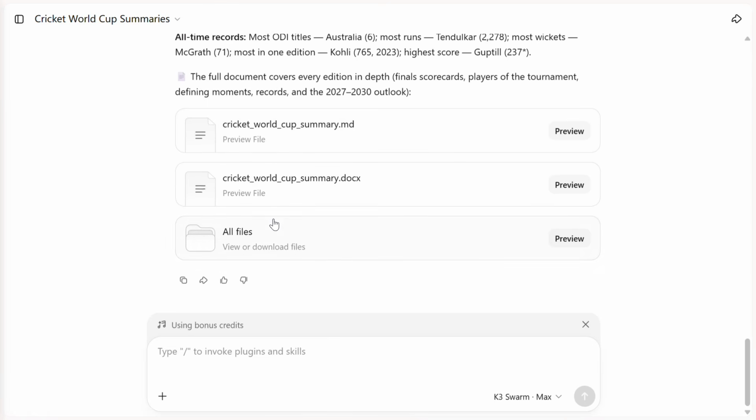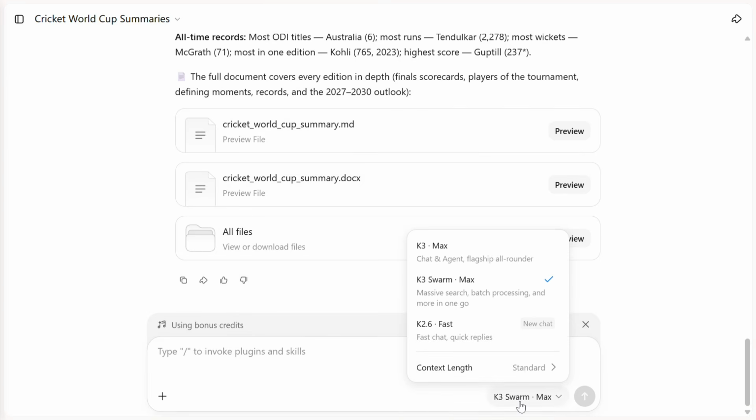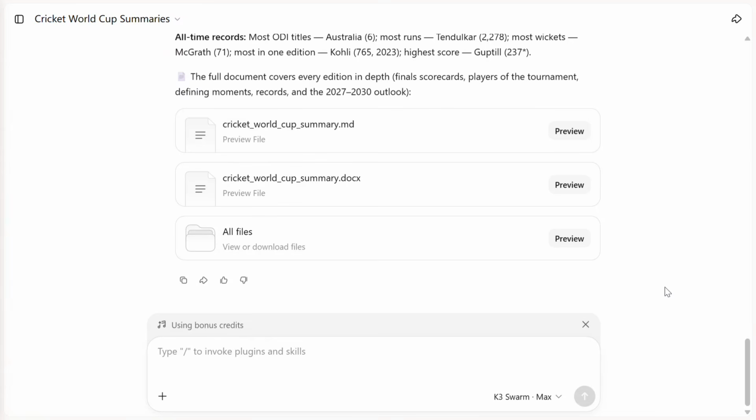So Kimi K3 Swarm is the OG output. It is taking about 10 minutes to produce the entire output compared to K3 Max. But given the comprehensiveness, I think it's any day's choice. You should go for it. K3 Swarm is time taking, more token consuming, but gives more comprehensive outputs, mostly for detailed reports, while K3 is more like an LLM, giving you just the surface level answers.